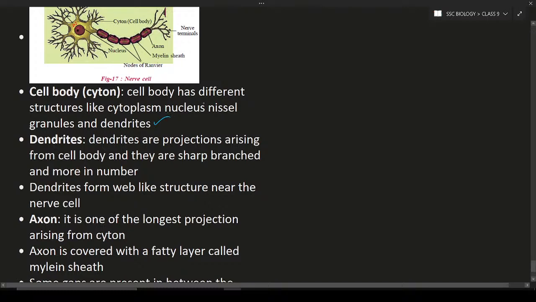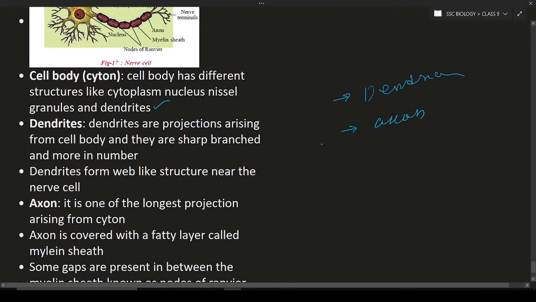From the cell body, two branch-like structures come out. One is dendrites, which is one projection. Next is the axon, which is another projection. Dendrites are many and branched. The axon is only a single one, and it is very, very long, but dendrites are short. Here you can see the axon is coming from the cyton.